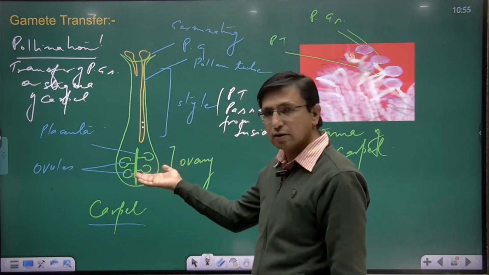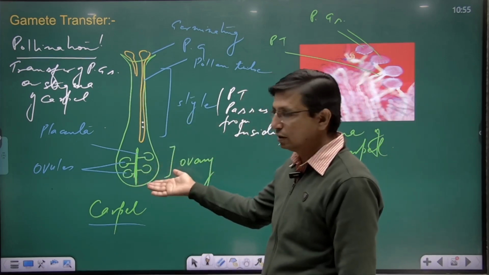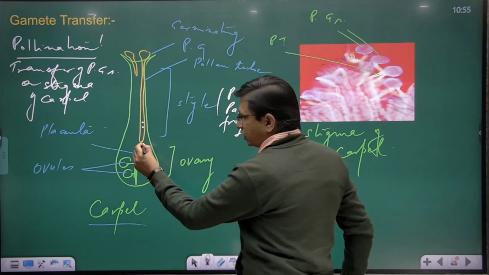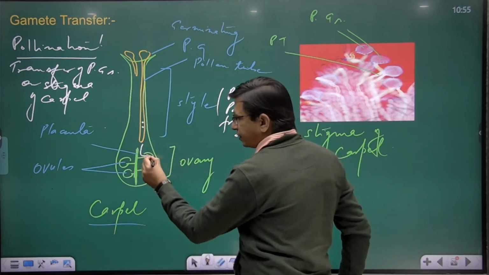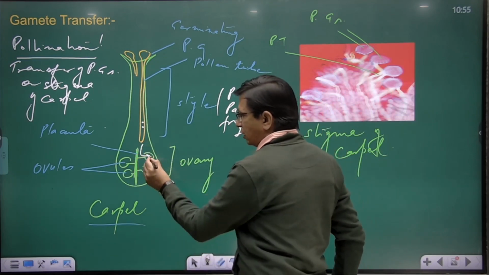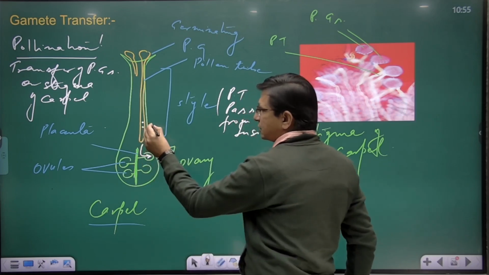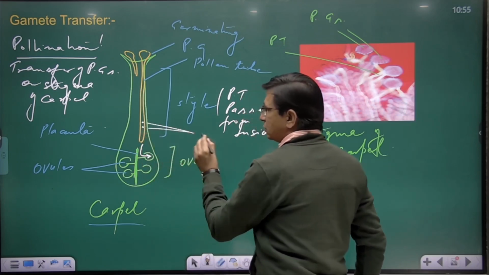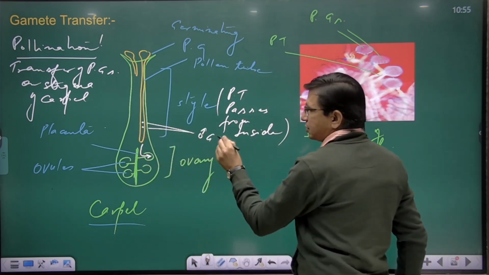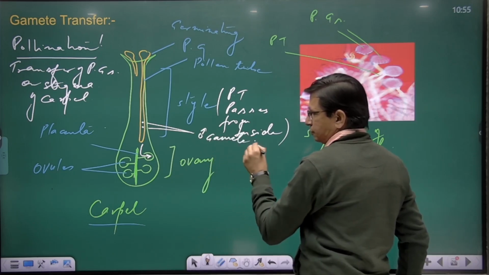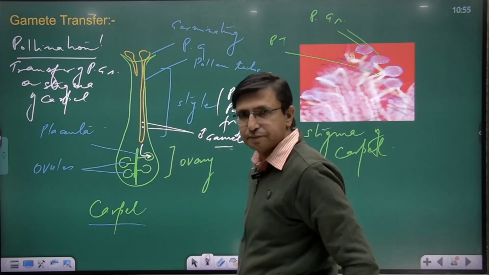Once it reaches the swollen part, that is the ovary, it gets entry into the ovule and releases the two male gametes inside the ovule.